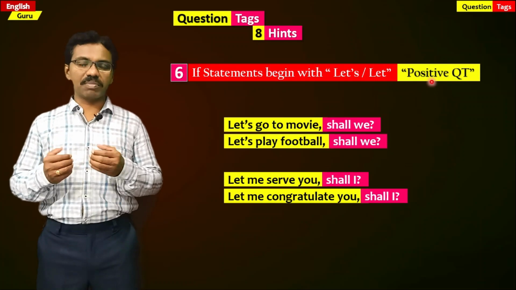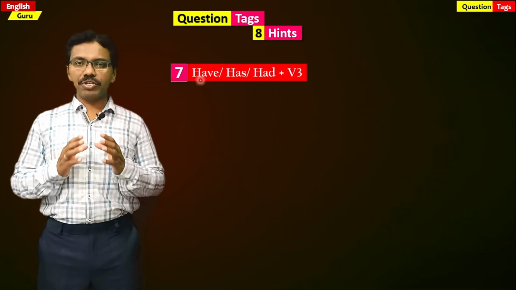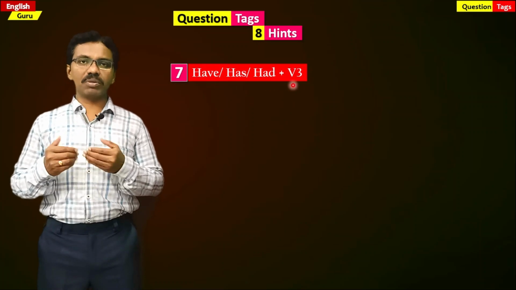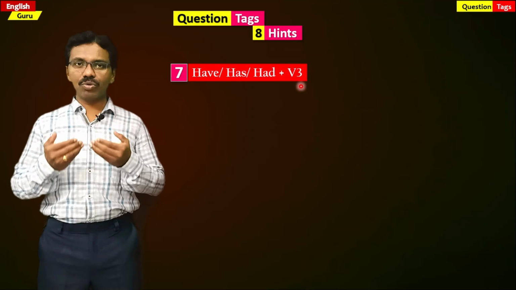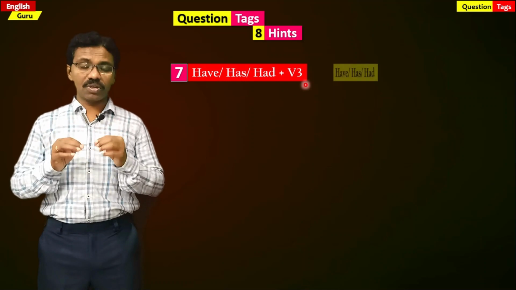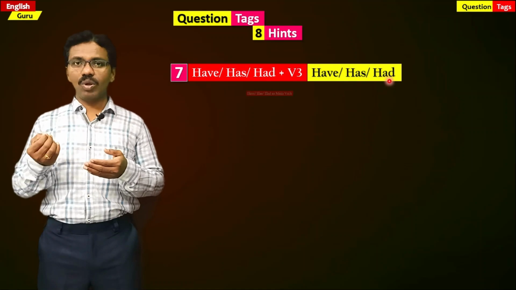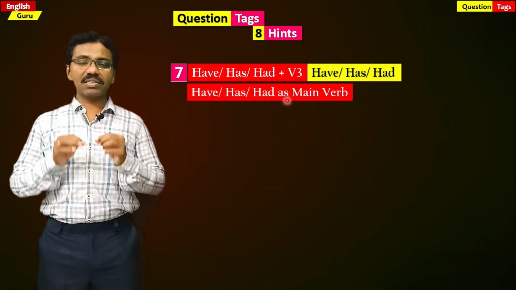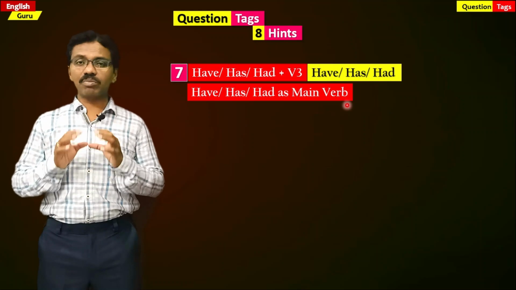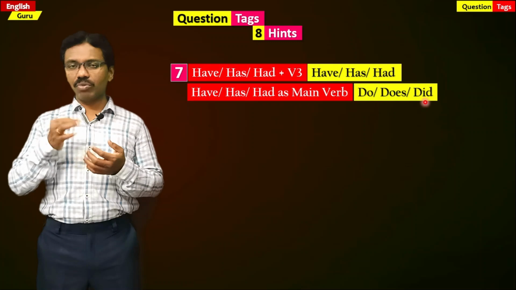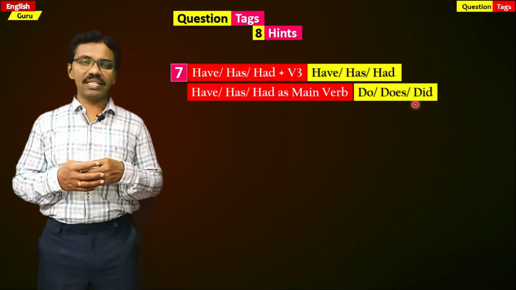The seventh point or hint that we should remember while writing a question tag is have, has, had plus verb 3. So whenever they are used as helping verbs, the question tag takes have, has, had. Whereas whenever have, has, had are used as main verbs, we should use do, does, did in the question tag. There's no confusion. Let's see in the examples.